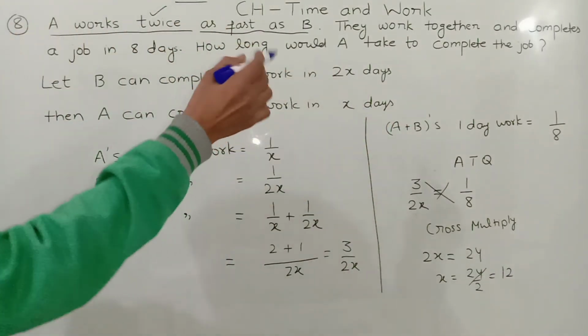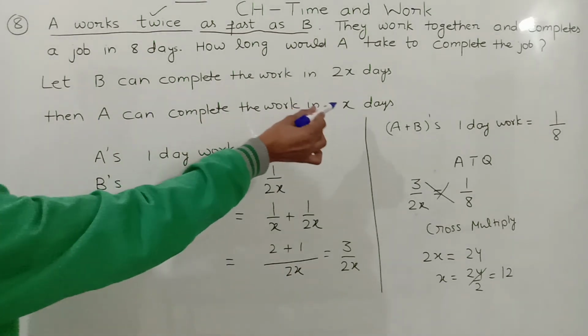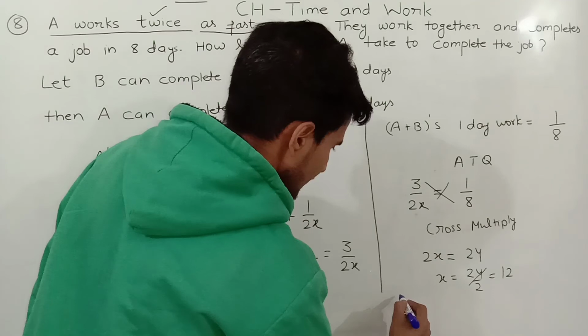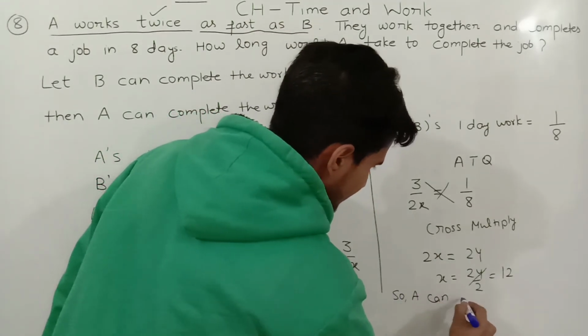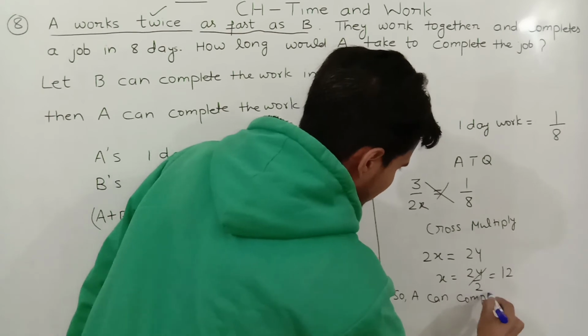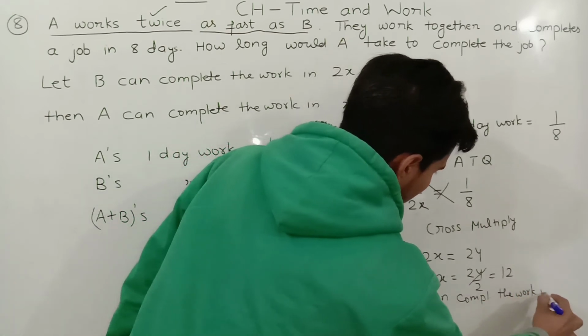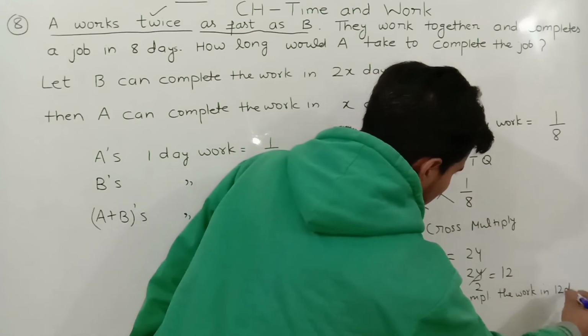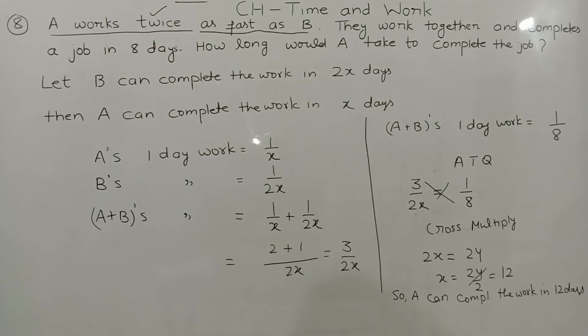But we have to find A can complete the job in how many days? A can complete the work in x days. So A can complete the work in 12 days.